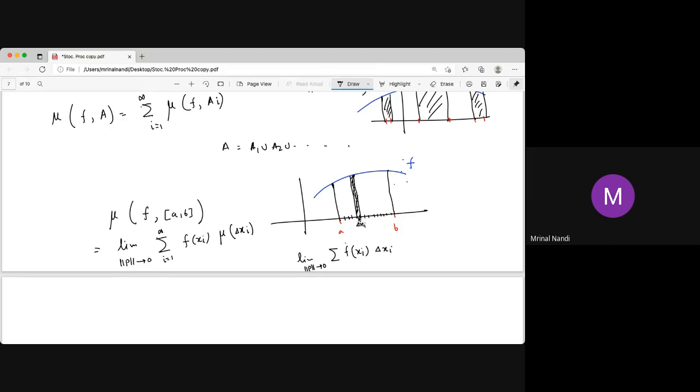Say, maybe another probability. We have this mu of delta xi, which is not the length, it is a probability of this small interval, or maybe any other measurable function, and that is sometimes written in this form, integral from a to b of f d mu. You should not write mu there, you should say another measure, because mu is the measure on the line, so it is another measure. So in our Riemann integration theory, this mu is the length measure and this m is the area measure, but it is called a Riemann-Stieltjes integral in the Borel set.